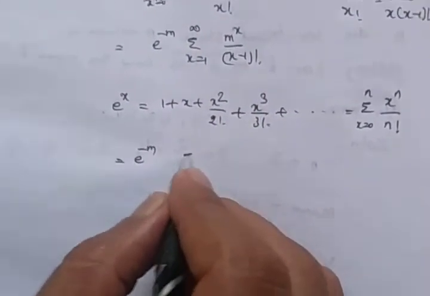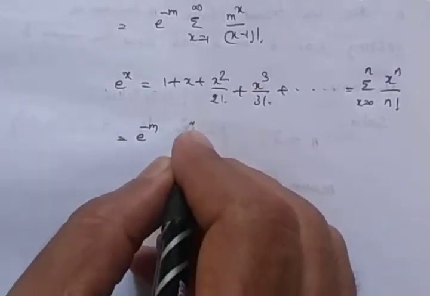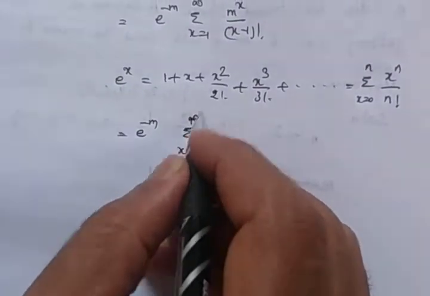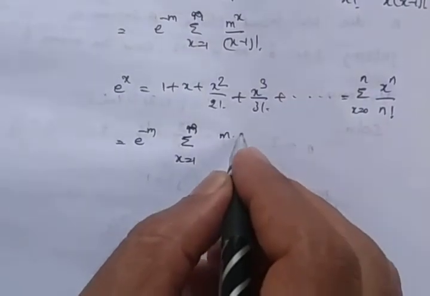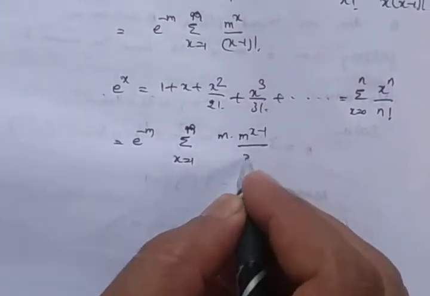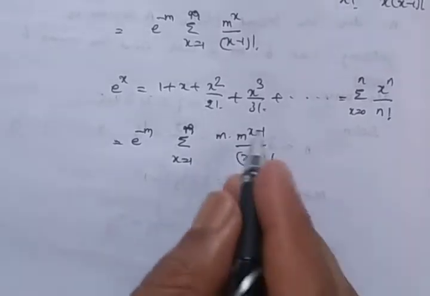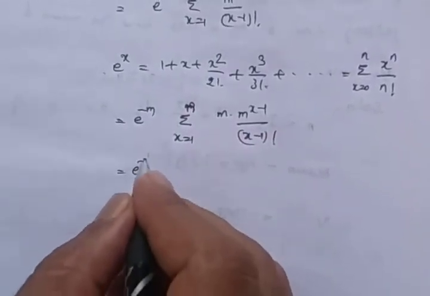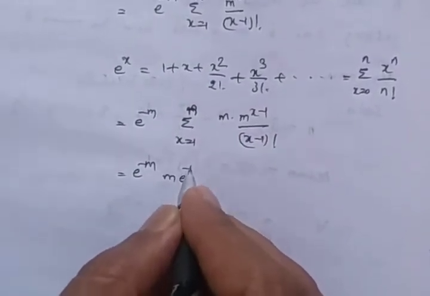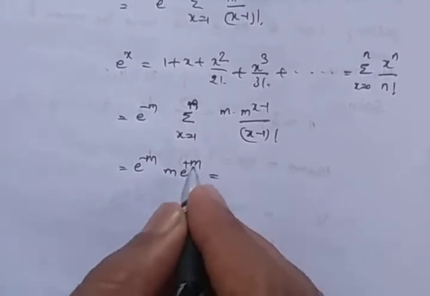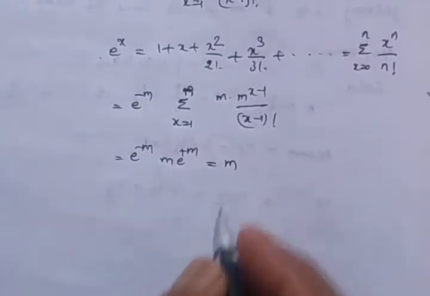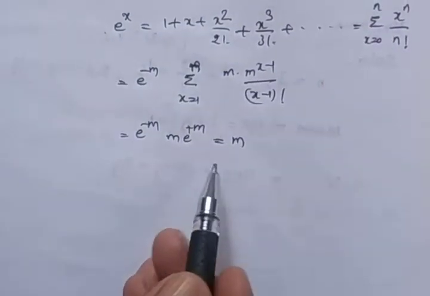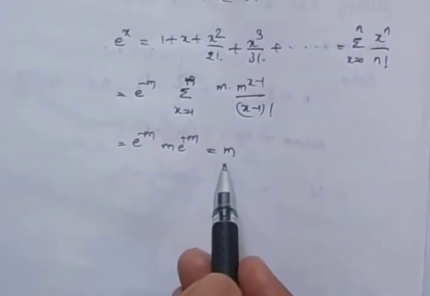So summation x equal to 1 to n, m into m power x minus 1 dividing by x minus 1 factorial. Then we can write it as m into e power m into e power minus m, which gets e power 0, that is 1. So we get mean is m.